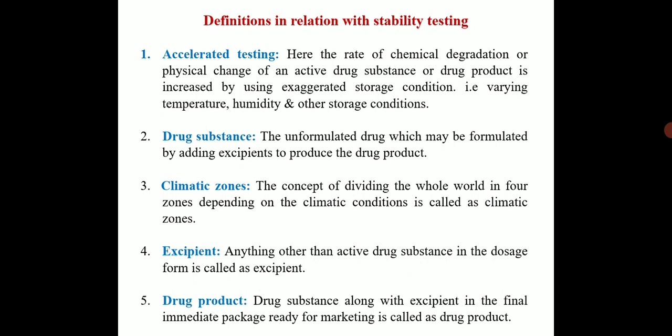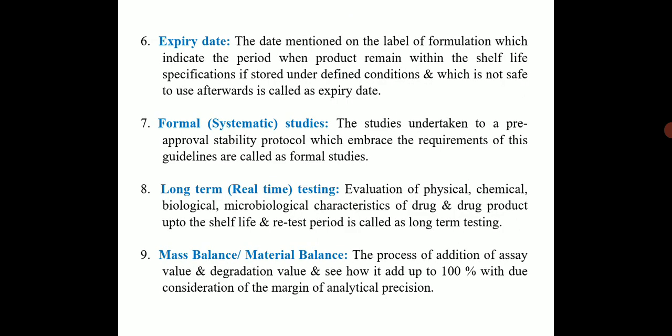Next is the drug product, means drug substance along with the excipient, means active drug, active ingredient plus excipient. The final immediate package ready for marketing is called as a drug product. Next term is the expiry date. The date mentioned on the label of formulation which indicate the period when product remain within the shelf life specification if stored under defined condition and which is not safe to use afterwards is called as expiry date. Means till that date that product is stable, it is as per the specification, it matches to the standards. Okay, and after that if we use it, it will produce the harmful effect. That period is called as, that date is called as the expiry date.